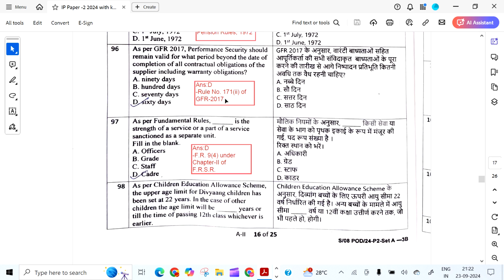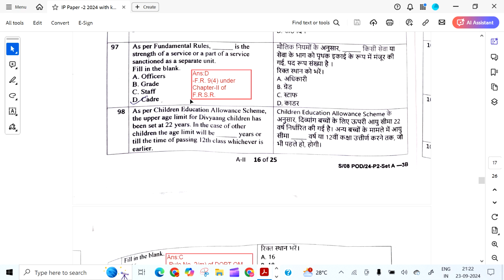Next question is, as per GFR 2017, performance security should remain valid for what period beyond the date of completion of all contractual obligations of the supplier, including warranty obligations? It is 60 days. That is Rule 171(2) of GFR 2017. As per fundamental rules, dash is the strength of the service or a part of service sanctioned as a separate unit. It is the cadre. So the answer is D.